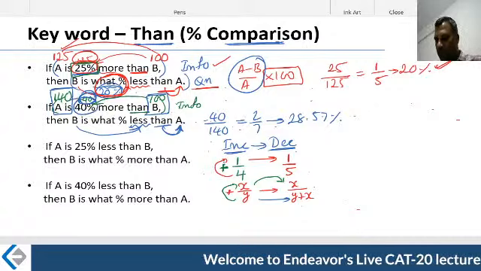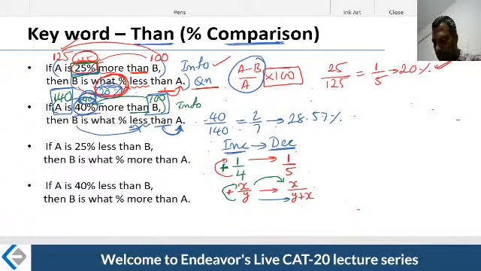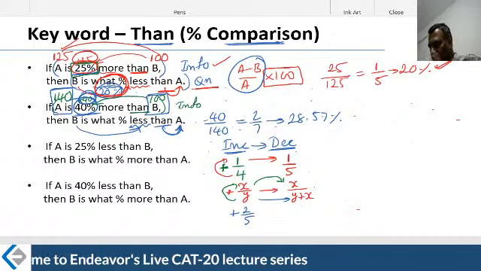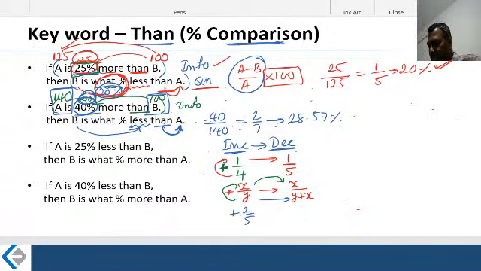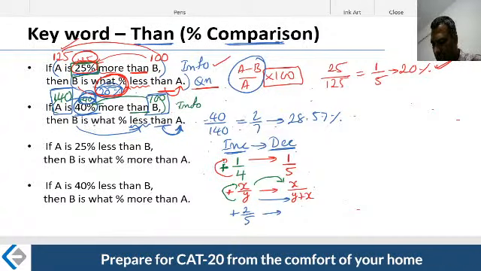40%. A is 40% more. All right, the second one, 40% more. Right, under more here, 40% is nothing but plus 2 by 5. Now you are saying that okay, so it has to decrease by what percentage? Therefore, B is what percentage less? We know the answer is 28.57%.